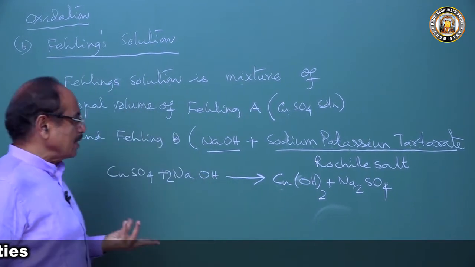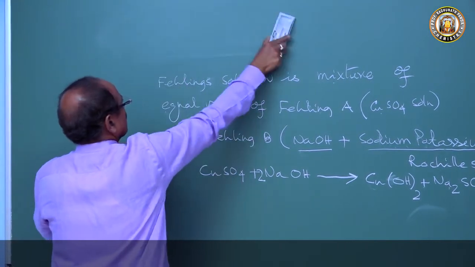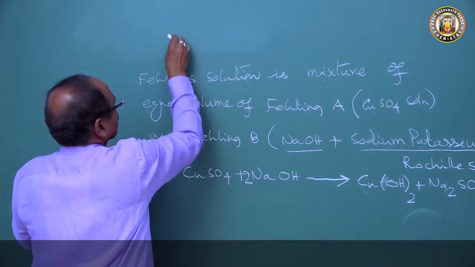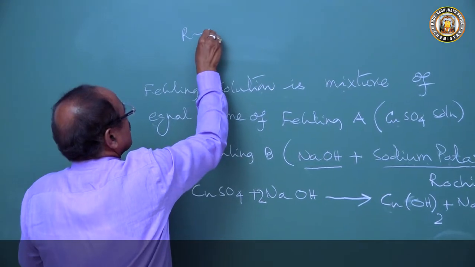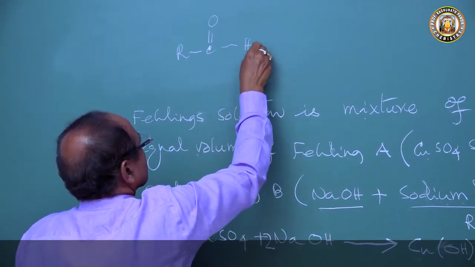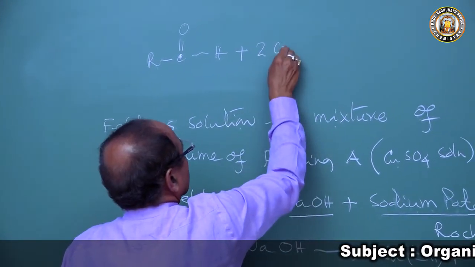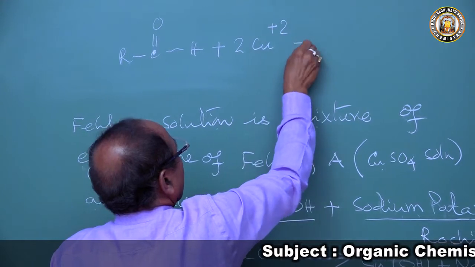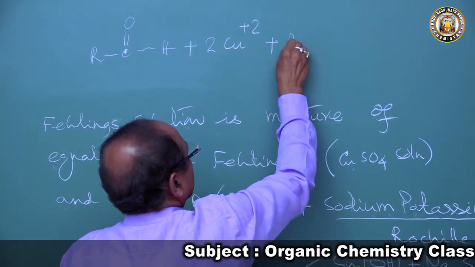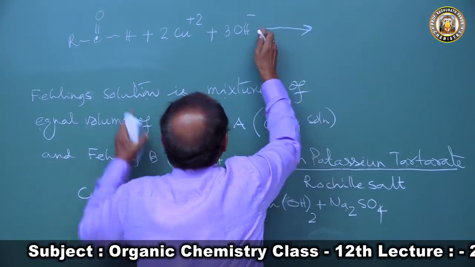Now when we take the Fehling solution, we take the aldehyde RCHO and treat it with Fehling solution. The Fehling solution gives the cupric ion, and the hydroxide ion remains as OH minus. So they react.